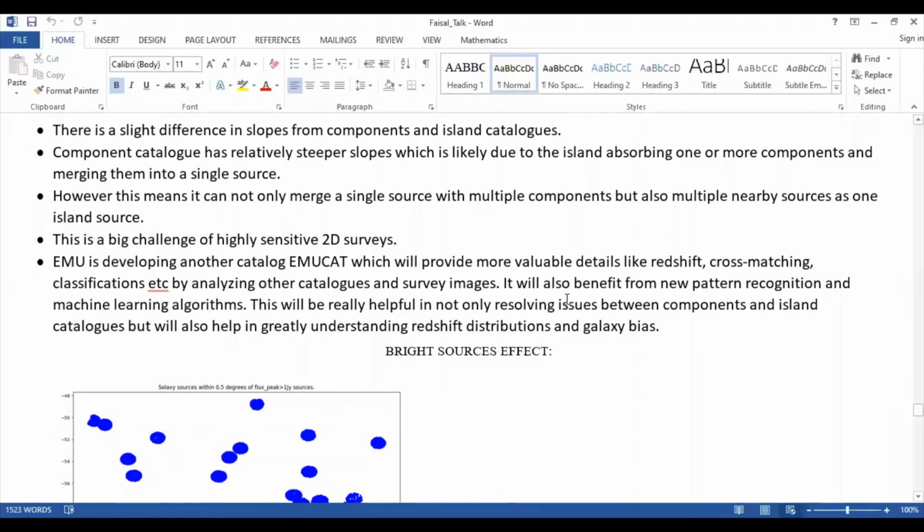For more details on the EMU Pilot, you can check the upcoming paper by Ray Norris, Josh Marvil and the rest of the team. That will be something of interest for people.